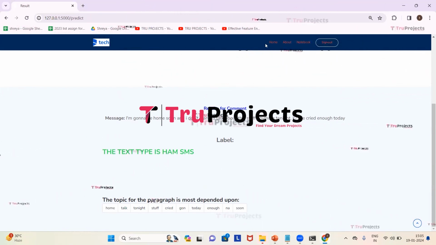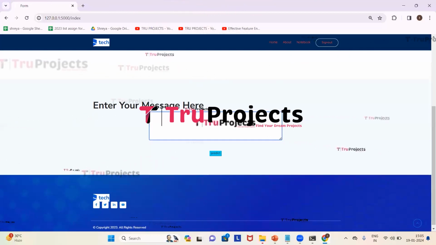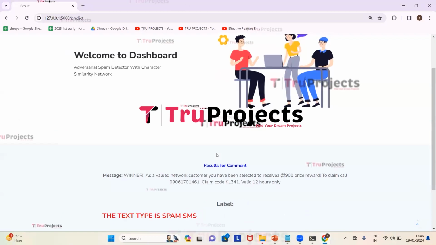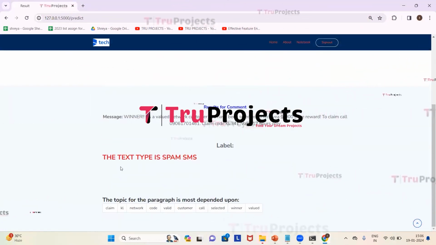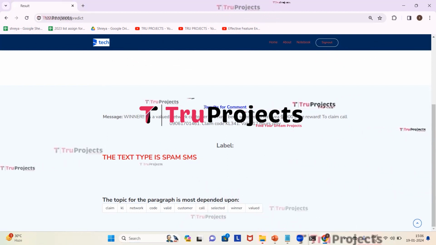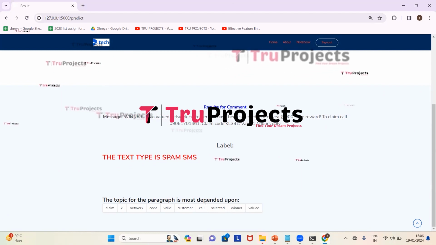Now we will try giving the other message, so click on home. I have entered the message here. Now click on predict. Here we got the prediction as the text type is spam SMS, which means that this particular message belongs to spam. And the topic for the paragraph is most dependent upon these words.